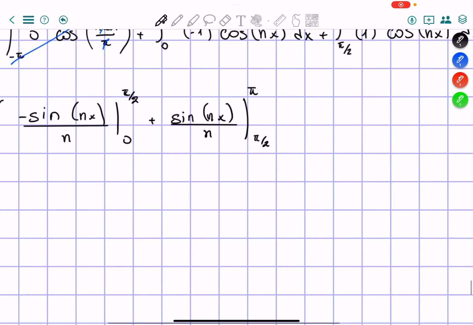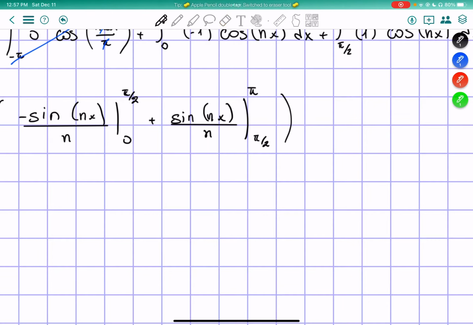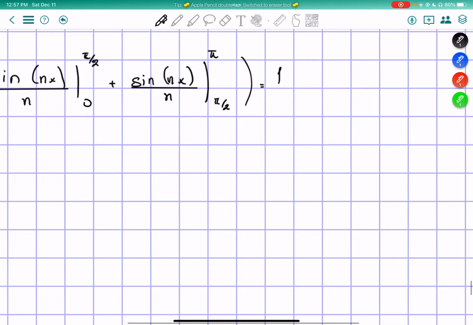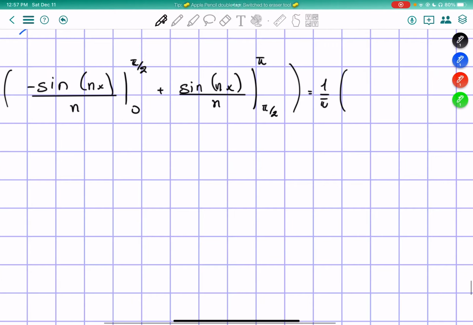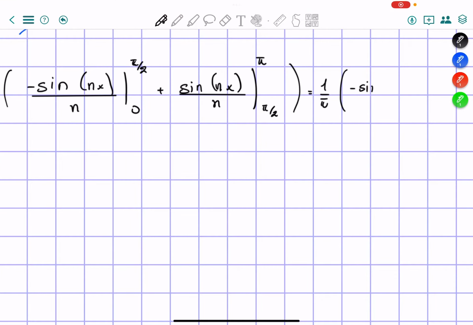Okay. So here I get, again, 1 over pi in front of everything, and then negative sine of n pi over 2.